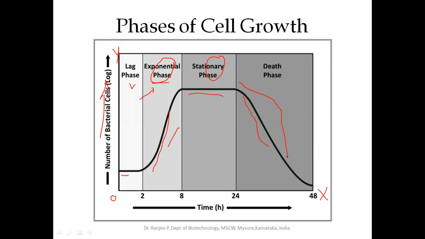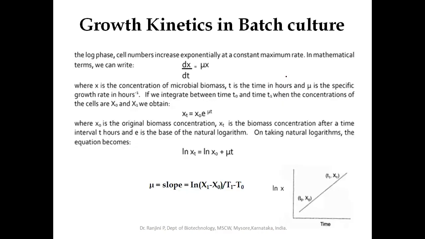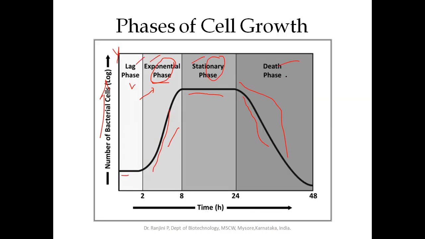So you have lag phase, exponential phase or the log phase, stationary phase, and then death phase or decline phase. From here to here, you can expect the cell growth or cell division. But after that, we cannot expect the cell to divide because the nutrients are completely utilized by the microorganism, and essential nutrients, constant nutrient will be depleted in the fermenter, and hence the cell growth ceases.